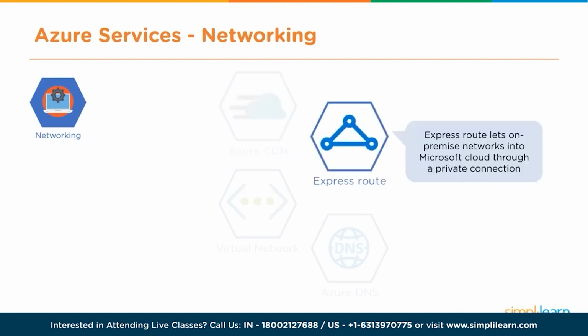Next up, we have ExpressRoute. With this, you can actually connect your on-premise network onto the Microsoft cloud or any of the services that you want through a private connection. So the only communication that happens is between your on-premise network and the service that you want.